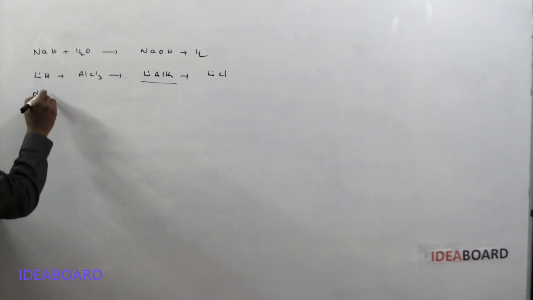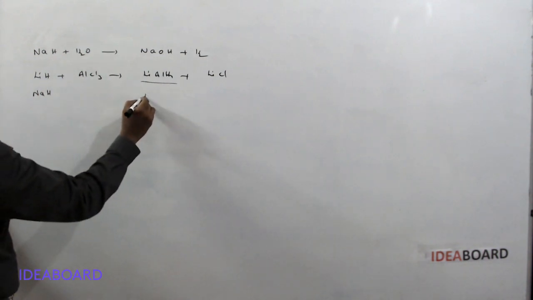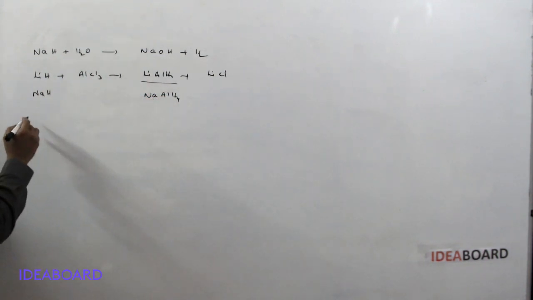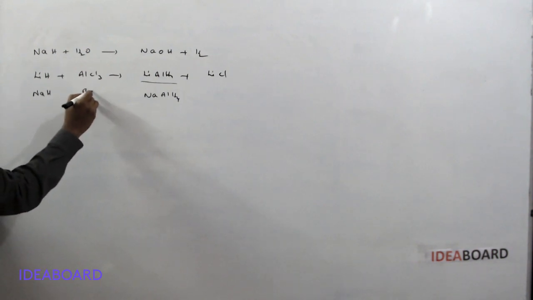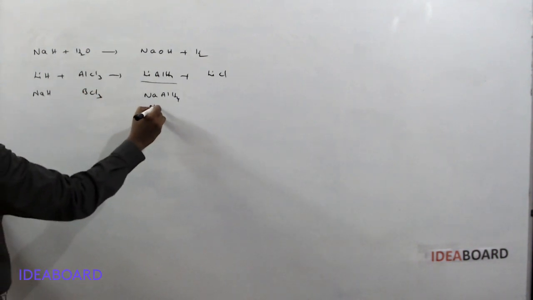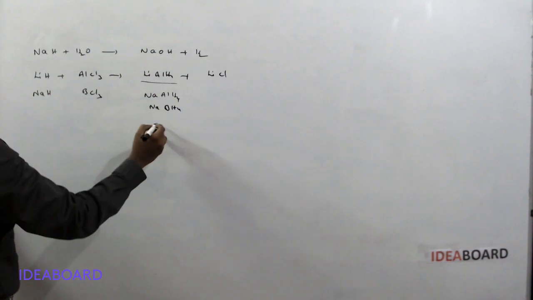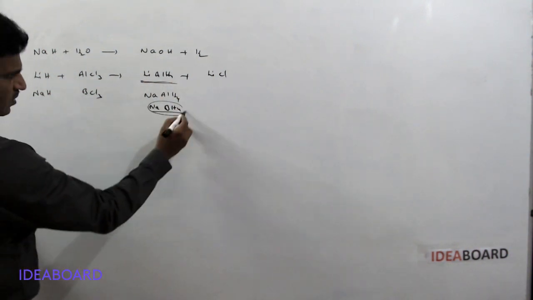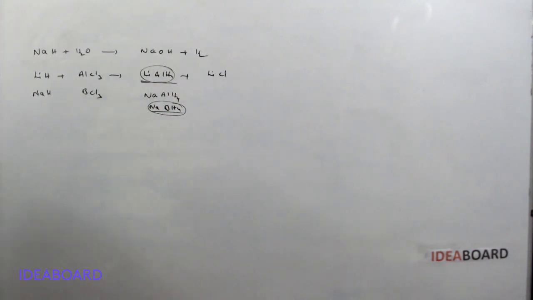Similarly, sodium hydride gives NaAlH4, or with BCl3 we get NaBH4. NaBH4 and LiAlH4 are strong reducing agents, and they are prepared from these ionic hydrides.